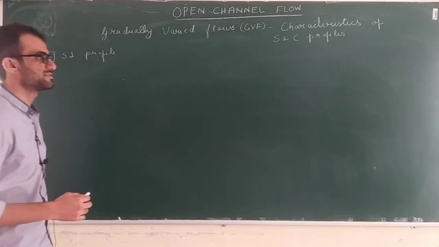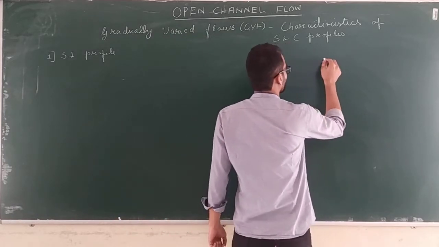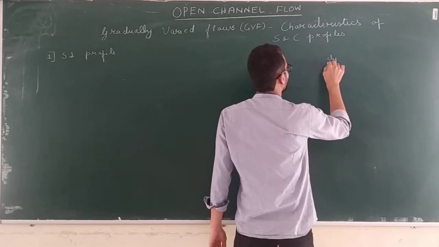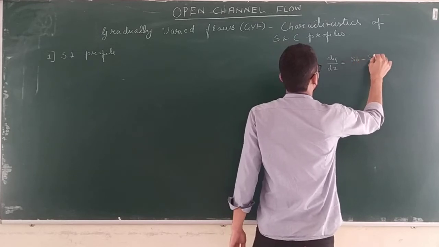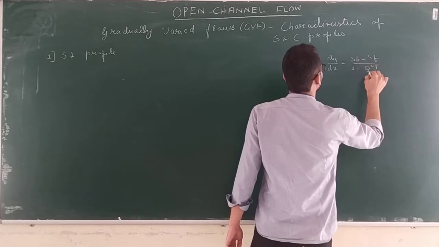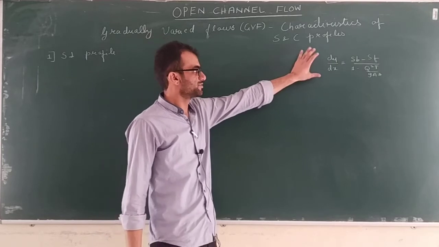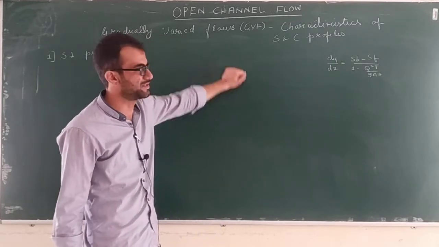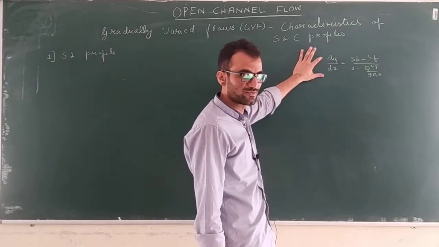Now the formulas that we use to study the characteristics, I will just quickly write them. So the dynamic equation of GVF was dy by dx is equal to (SB minus SF) upon (1 minus Q square T by G A cube). Okay, this was the dynamic equation of GVF that we derived. So this equation governs the gradually varied flow profiles.